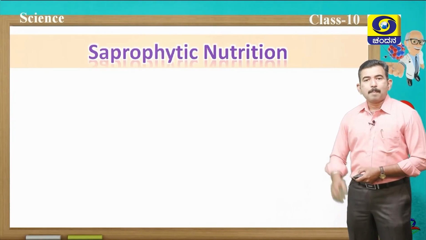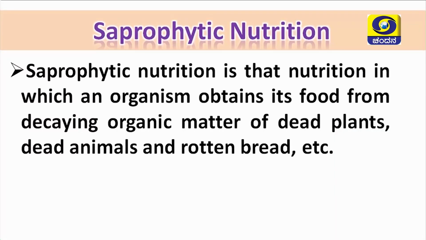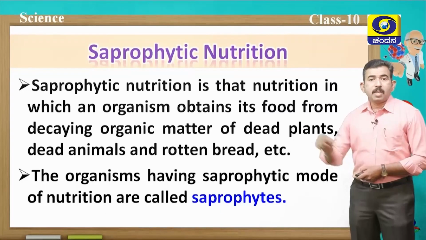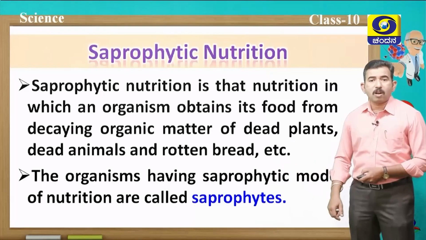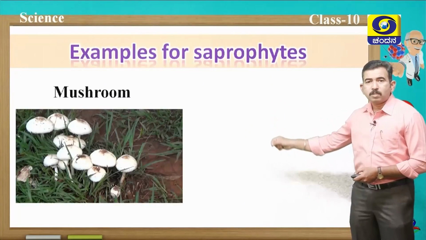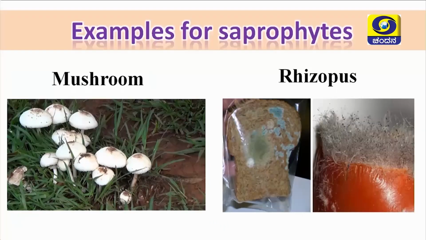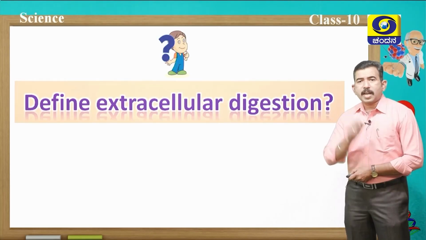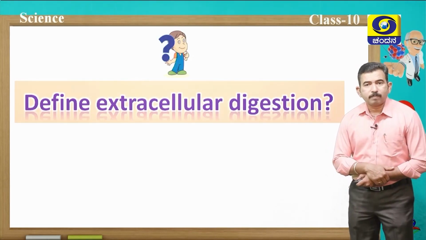Now let us discuss saprophytic nutrition. In saprophytic nutrition, the organism obtains its food from decaying organic matter of dead plants and dead animals, etc. Examples for saprophytes are mainly fungi, and the organisms having a saprophytic mode of nutrition are called saprophytes. Mushrooms, rhizopus, etc. are examples which grow on dead and decaying parts of plants and animal bodies. In saprophytic nutrition, a special characteristic is extracellular digestion.